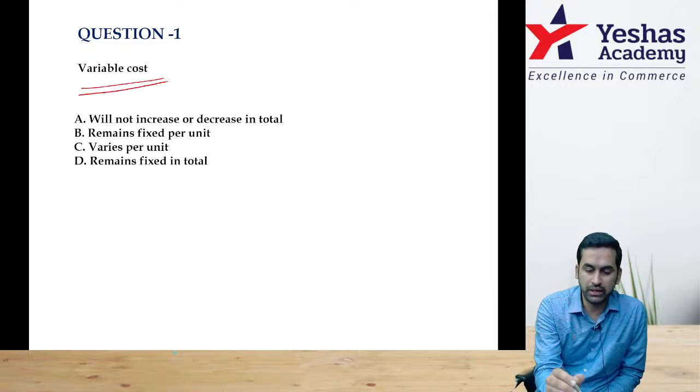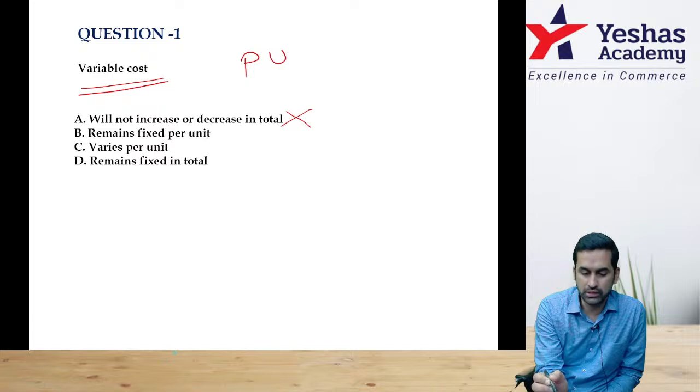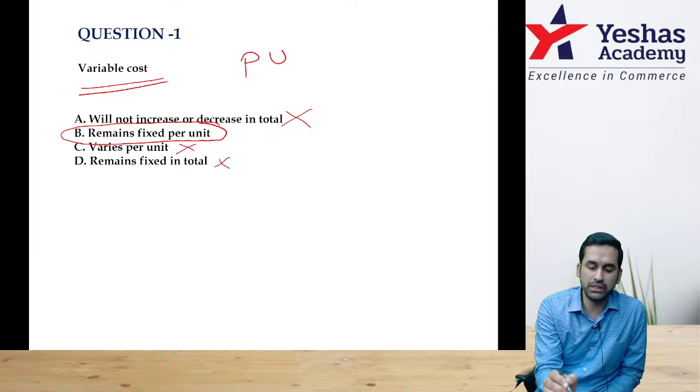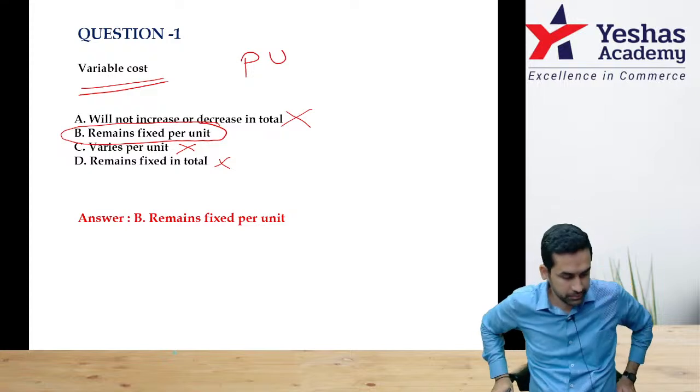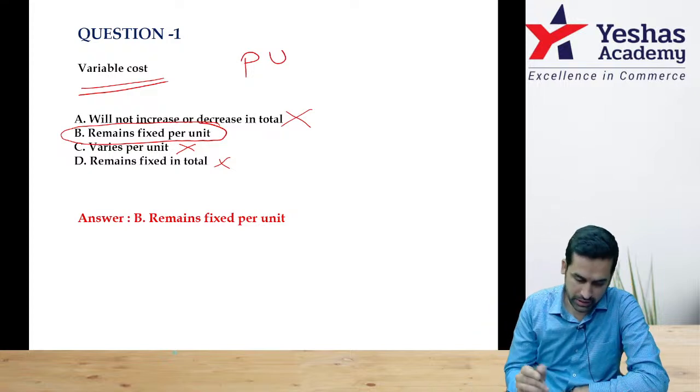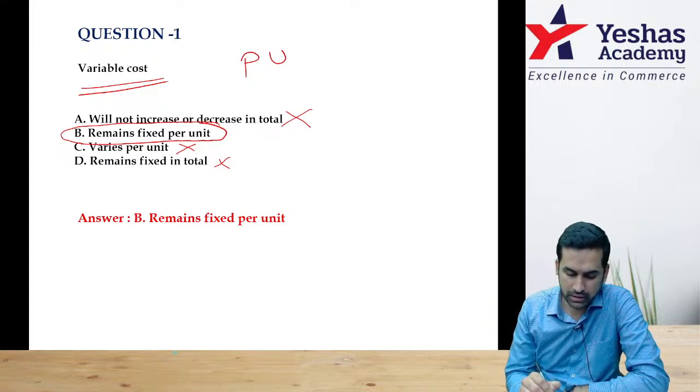Per unit level it should remain same. Correct? They said will not increase or decrease in total. This is wrong. Remains fixed on per unit level is correct. Varies per unit is wrong. Remains fixed in total is wrong. So option B, remains fixed per unit is the correct answer.